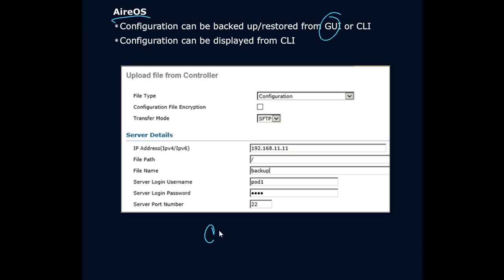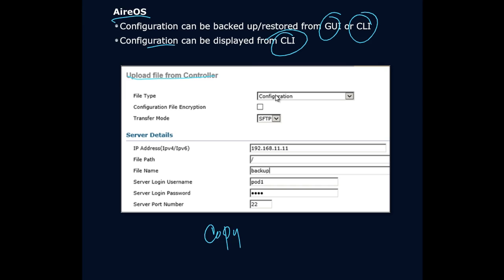We would use the copy command to copy to a particular location, and then we could restore as well with the copy command, overriding our existing image, depending on where. So we have the GUI and the CLI. Now, the configuration can be displayed from the CLI as well. But let's focus on the GUI here for the AirOS. I think this is one you might see in the future. We have the upload file from a controller and we have the download option from the controller.